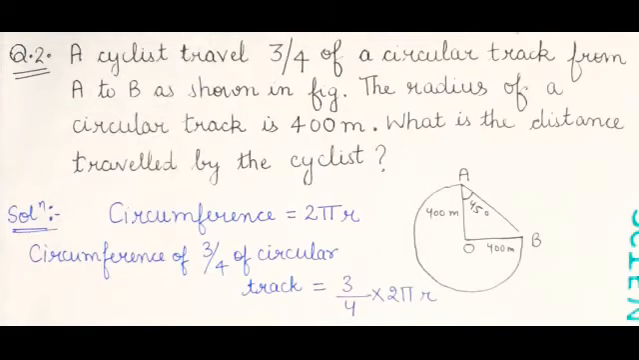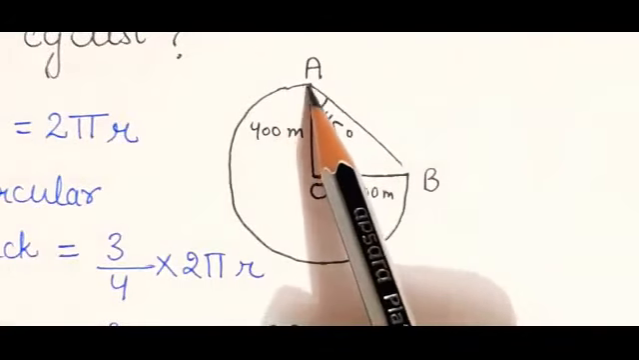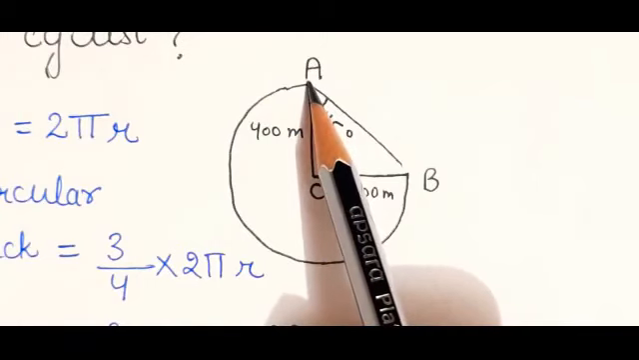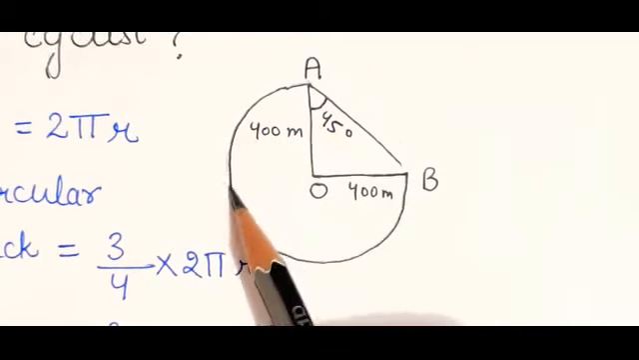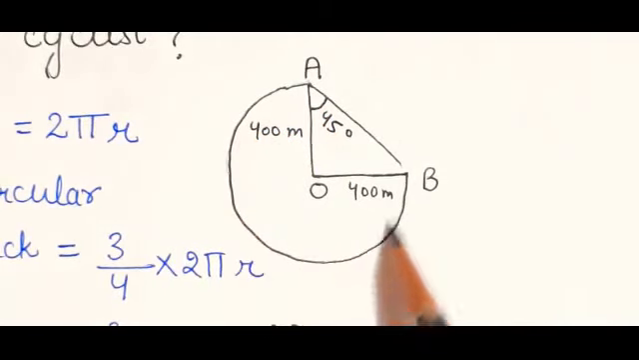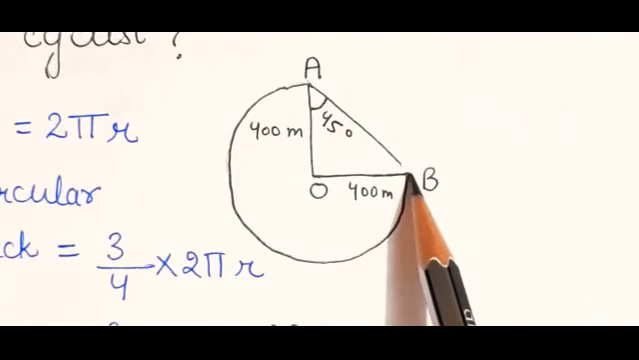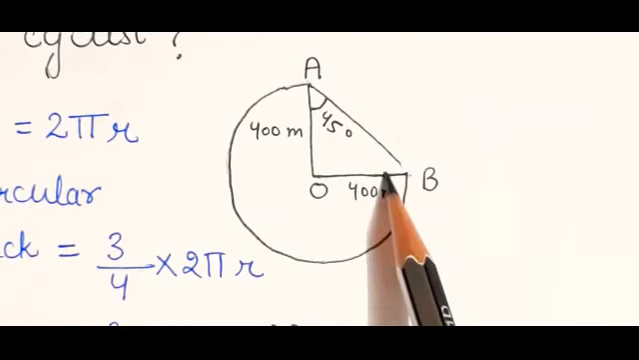Your second question was: a cyclist traveled 3/4 of a circular track from A to B as shown in the figure. This is the figure given. The radius of the circular track is 400 meter. What is the distance traveled by the cyclist? So students see, if the starting position is point A, and he is covering 3/4 of the circular track, means 1/4 up to this point, 2/4 up to this point, 3/4 up to this point, means it is covering 3/4 of a circle. Now the radius is given 400 meter. Need to calculate the distance traveled.